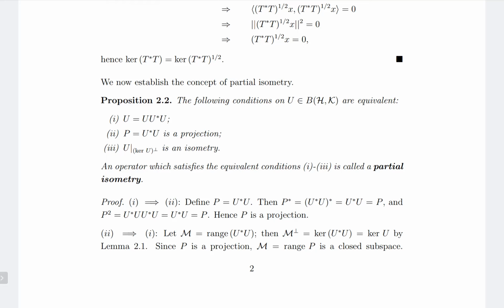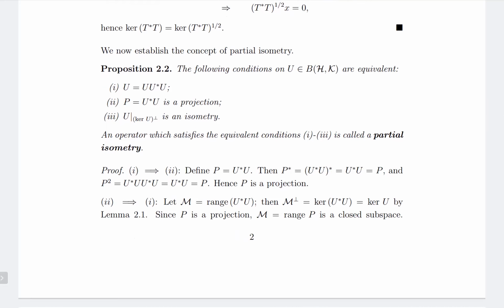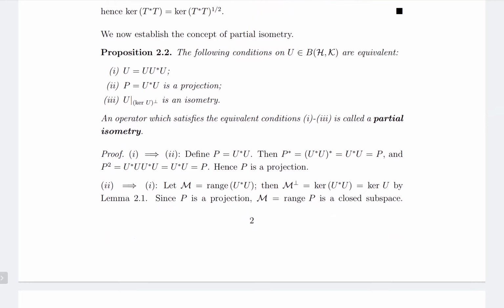And proof that 2 implies 1. Consider M as the range of U star U. Now, because P is a projection, M is a closed subspace. And M perp is equal to the kernel of U star U. So why is this the case?